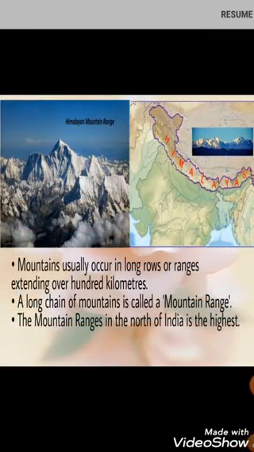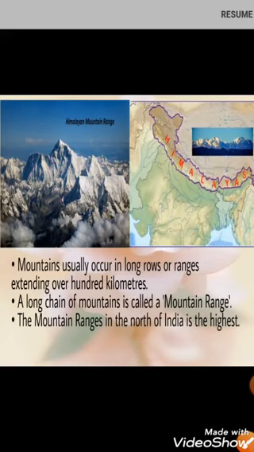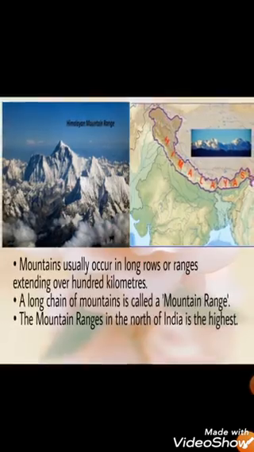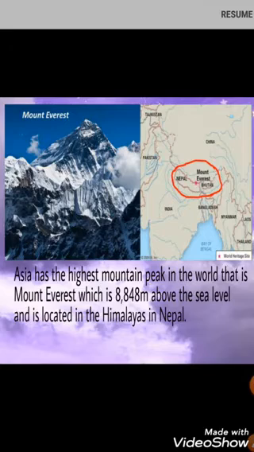Mountains usually occur in long rows or ranges extending over 100 kilometers. So a long chain or row of mountains is called a mountain range. The mountain ranges in the north of India are the highest. Asia has the highest mountain peak in the world, that is Mount Everest. The height of Mount Everest is 8,848 meters above the sea level, and Mount Everest is located in the Himalayas in Nepal.